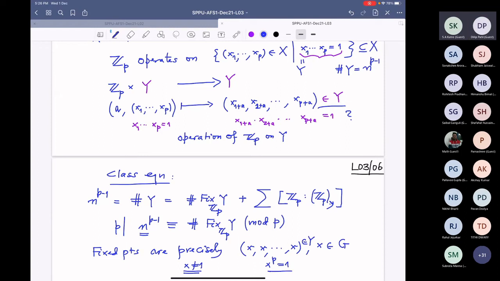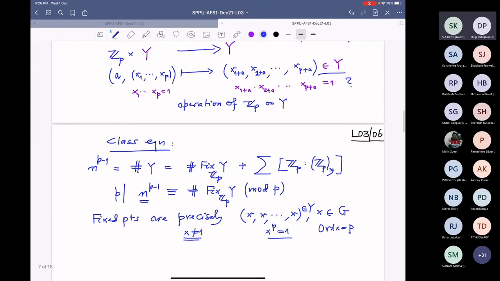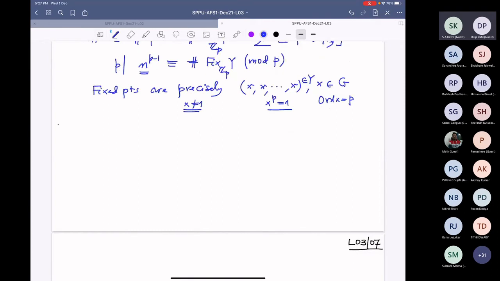And therefore the order of x will be P. So actually, this proof shows that there is not only one element whose order is P, but at least P elements whose order is P. All right, so this was Cauchy's theorem.